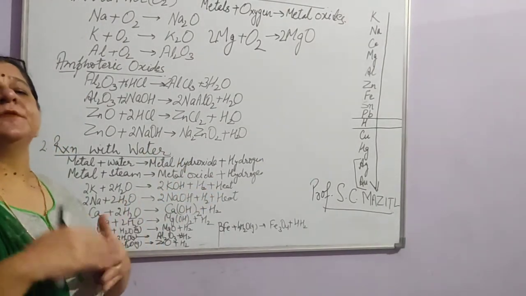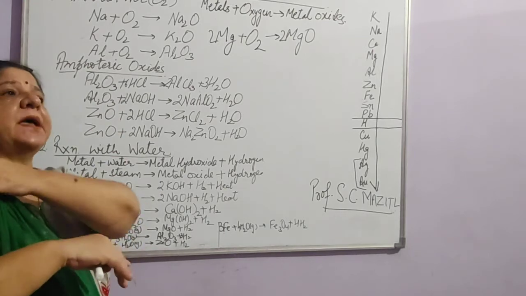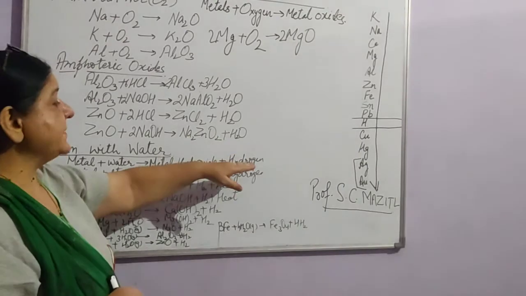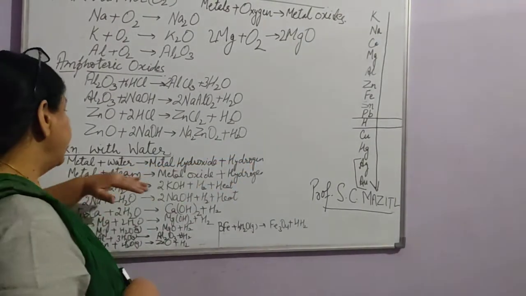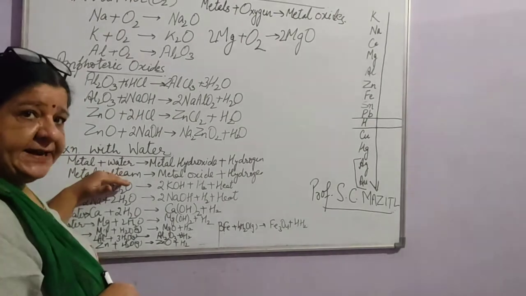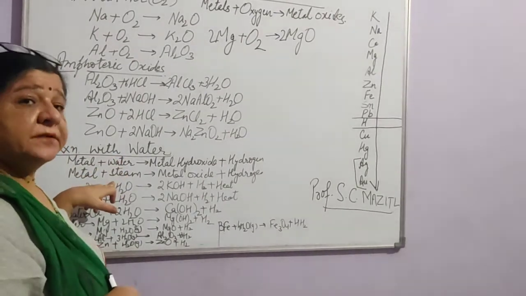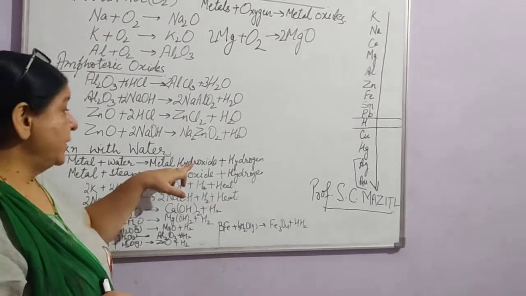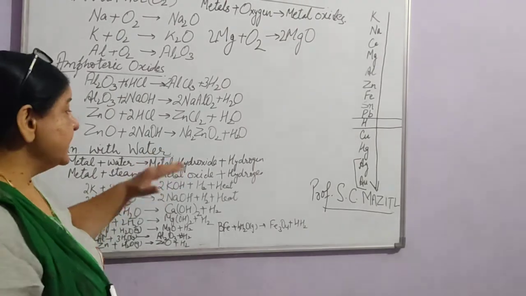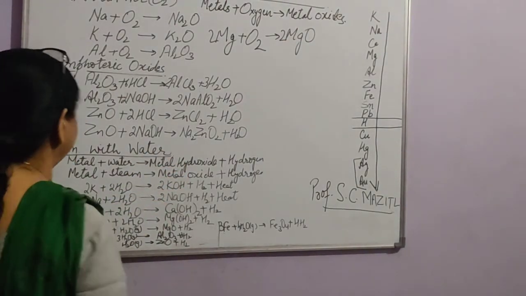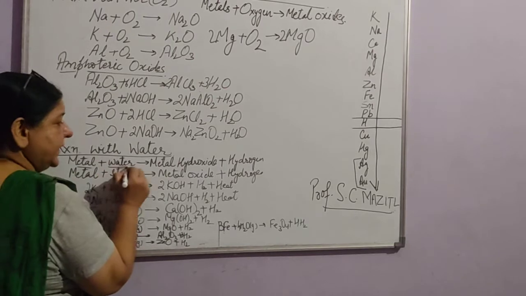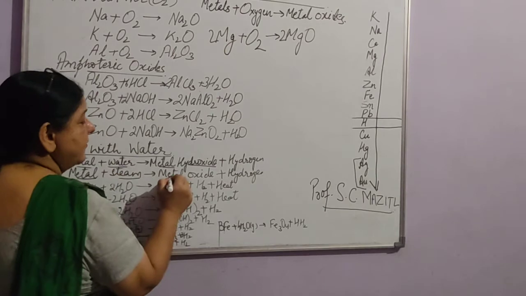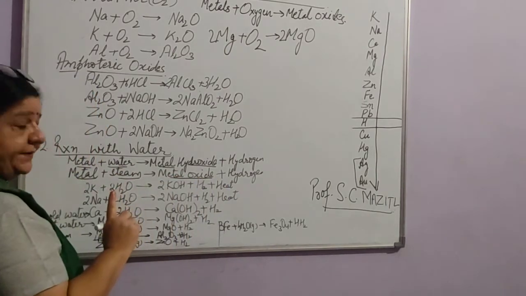Right, first it forms metal oxide, and then that metal oxide, when it comes in contact with water, will form metal hydroxide, and hydrogen gas is given out. But when metal reacts with steam, not with water but steam, that is the gaseous form, it will form metal oxide, not metal hydroxide. This is very important for you to remember: metal plus water forms metal hydroxide, but metal plus steam forms metal oxide.